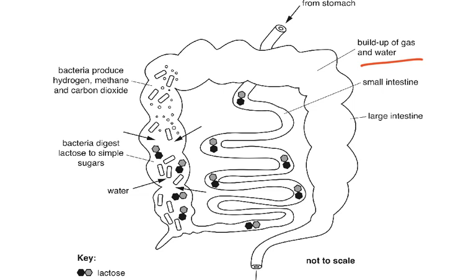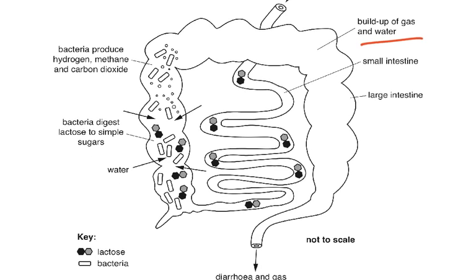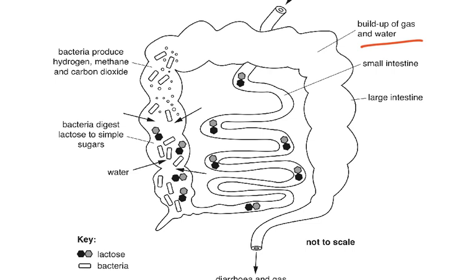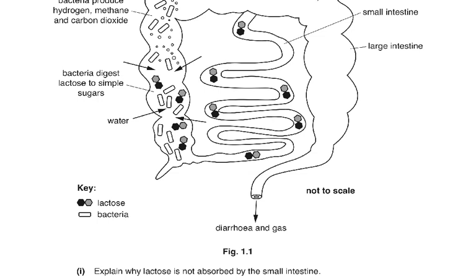Bacteria digest lactose to simple sugars, and there's water, and this is what is going to happen. So you can see there's a diagram showing lactose and the bacteria digesting the lactose to simple sugars, and the bacteria produce hydrogen, methane, and carbon dioxide. So the person feels very bloated, or he will say, I've got a lot of gas, to show that he's not very comfortable. So there is diarrhea and gas. Diarrhea means frequent passage of watery feces. So he's going to be going to the toilet very often and passing watery feces.